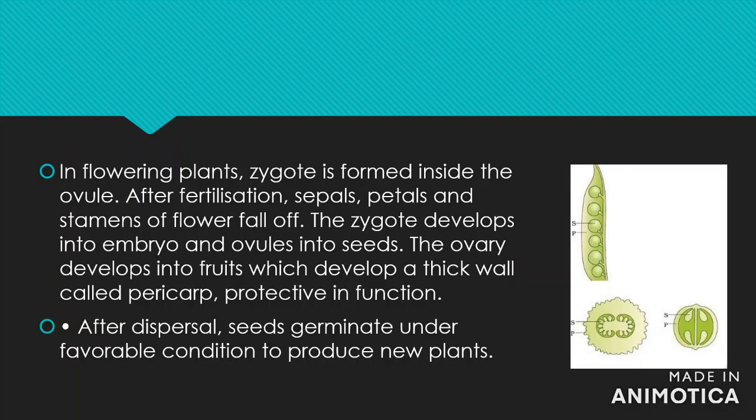In flowering plants, zygote is formed inside the ovule. After fertilization, sepals, petals, and stamens of the flower fall off. The zygote develops into embryo and ovules into seeds. The ovary develops into fruits which develop a thick wall called pericarp. Protective in function. After dispersal, seeds germinate under favorable conditions to produce new plants.